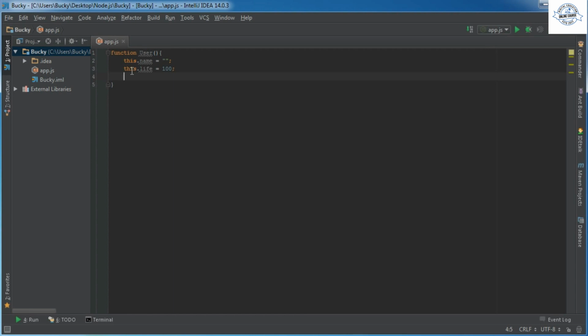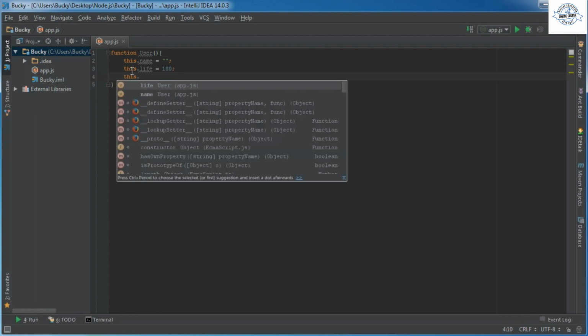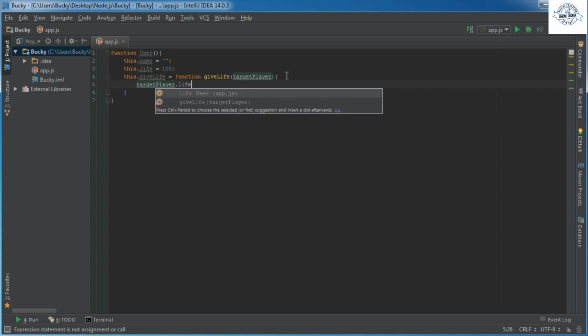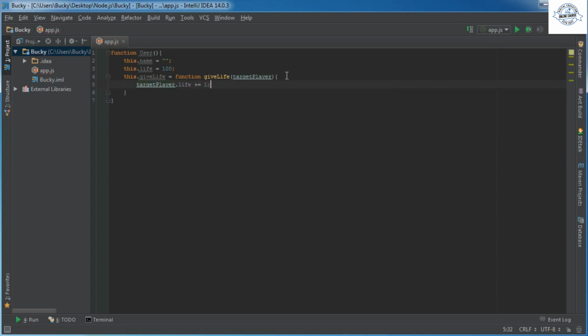So by default, we thought it was a good idea if users could give each other life. I don't know, maybe they're healers or something. So we'll say that this give life equals a new function called give life, and of course you would need a target player. So for example, if my friend Wendy was hurt, I could give her life, and if she had like 10 life, now she would have 11. If she had 17, she would have 18, whatever. So how do we do that? Pretty easy. Target player life plus equal 1.